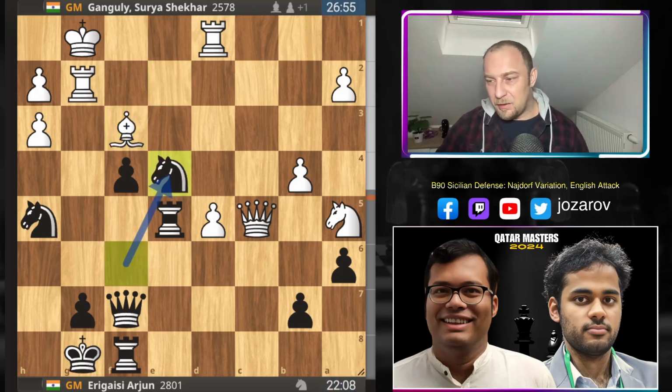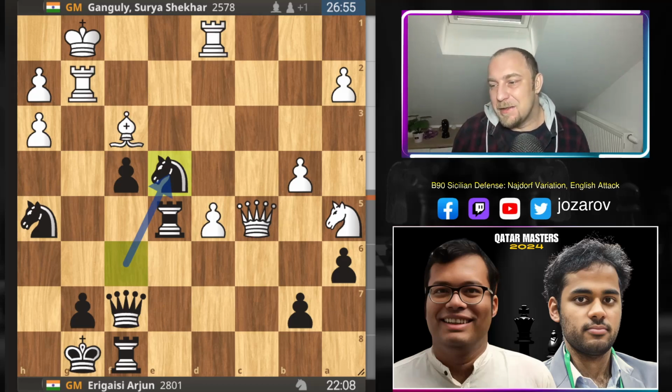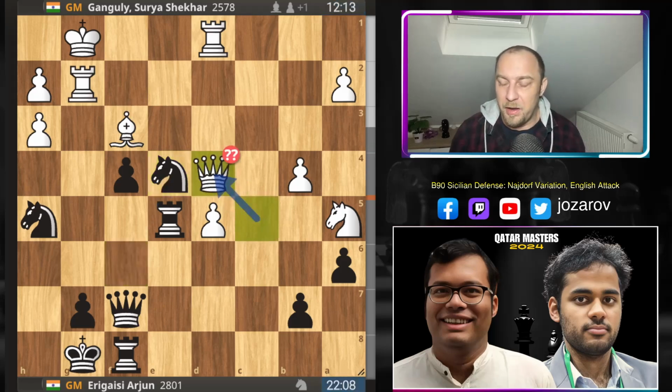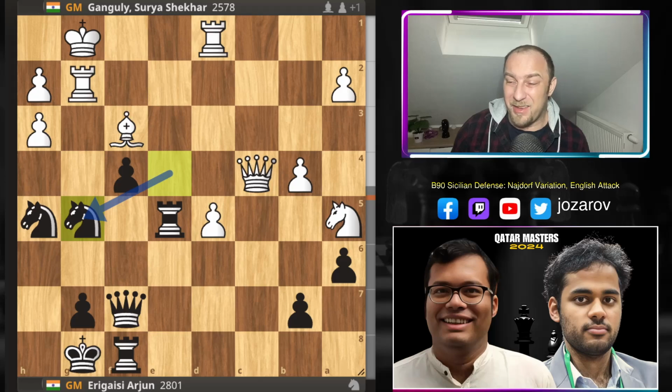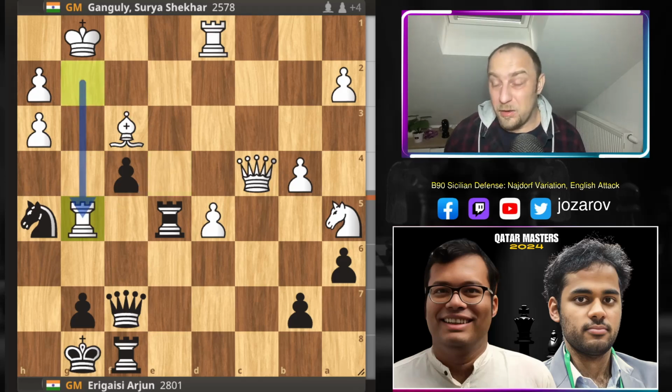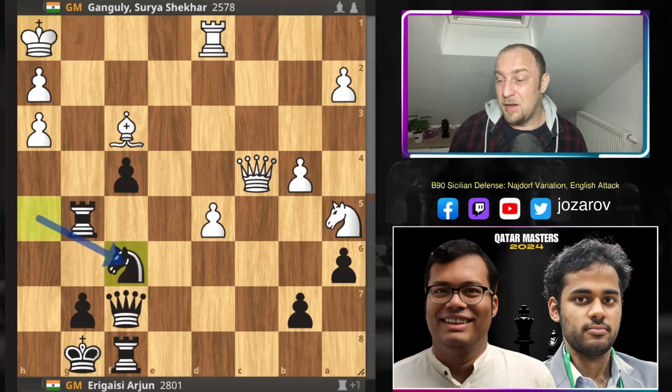Look how black's pieces are playing now in perfect harmony, and now Ganguly makes, I think, the critical mistake with queen to d4, and suddenly here black is now a completely winning position. In order to stay in the game, you have to play queen to c4, and then after something like knight to g5, again, it's so tough to see. You have to sacrifice the rook for the exchange, and then go with here after knight to f6.